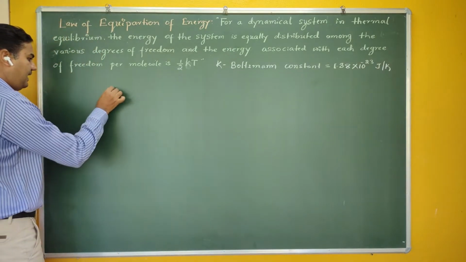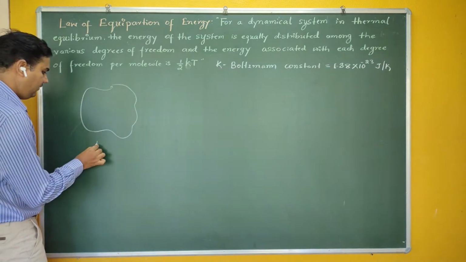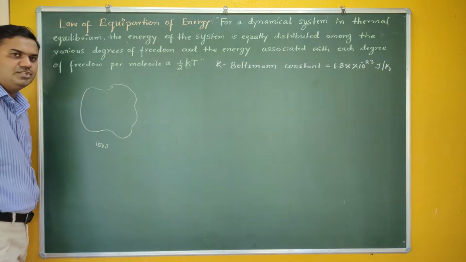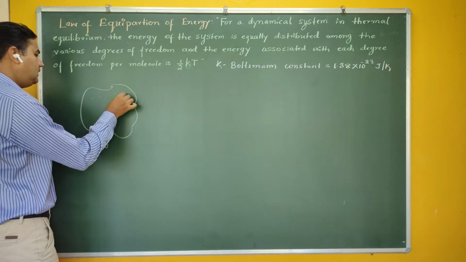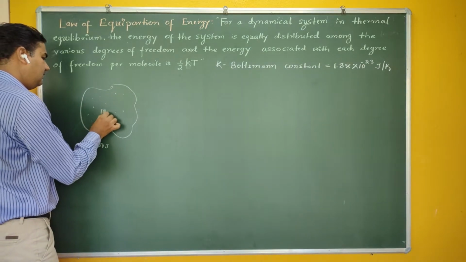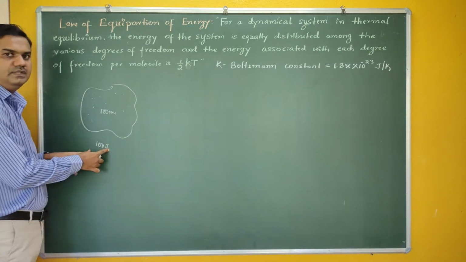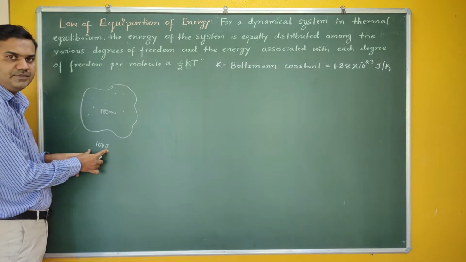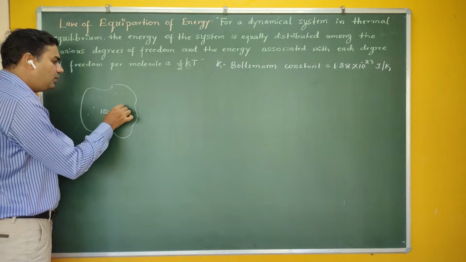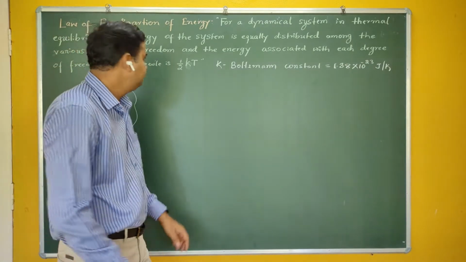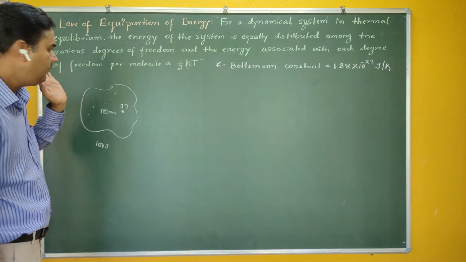Whenever you supply energy to a system, let me assume that you are supplying 100 joule of energy. Let me assume that there are 100 molecules. Then those 100 molecules absorb an equal amount of energy. You are supplying 100 joule and there are 100 molecules, which means each molecule will take 1 joule of energy.